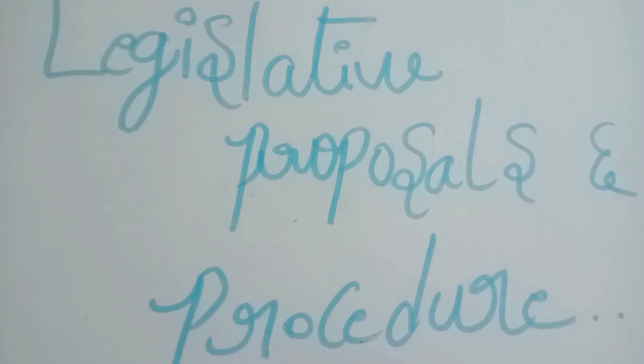Let's try and understand different types of bills. As we already discussed money bill, let's understand it in a little more detail. A money bill is only introduced in Lok Sabha, so we can't introduce a money bill in Rajya Sabha. It is only introduced by a minister, meaning a public bill. So who is a public member? A minister is a public member. Here a private member is not given the chance to introduce that bill, particularly a money bill.